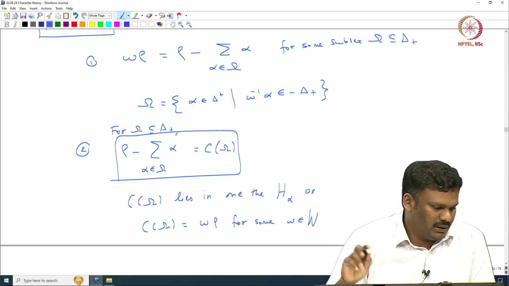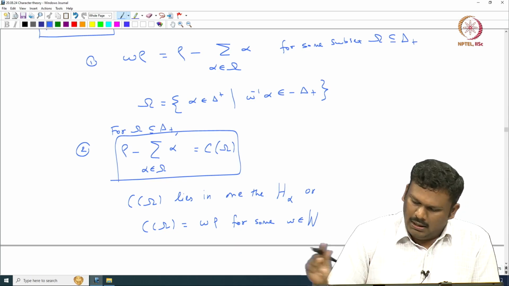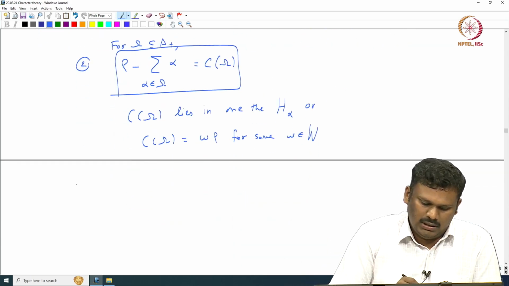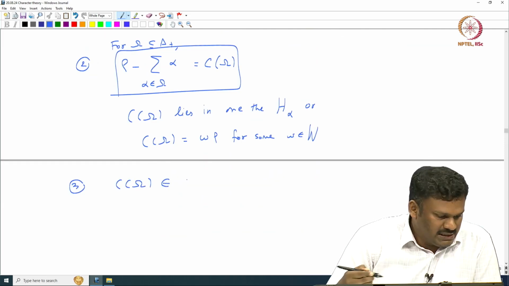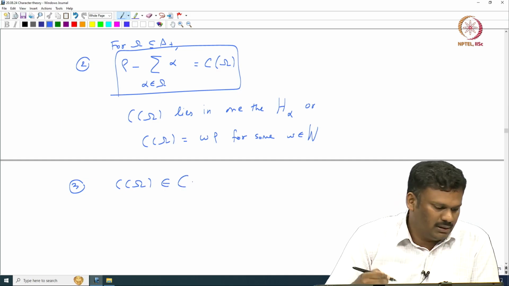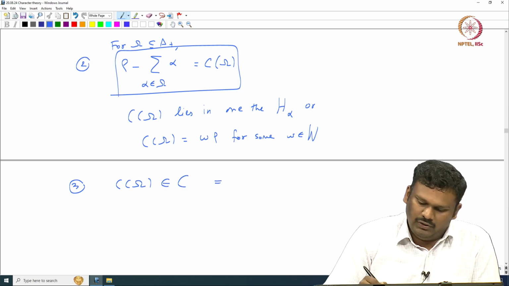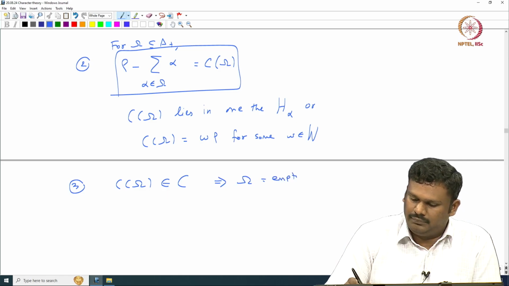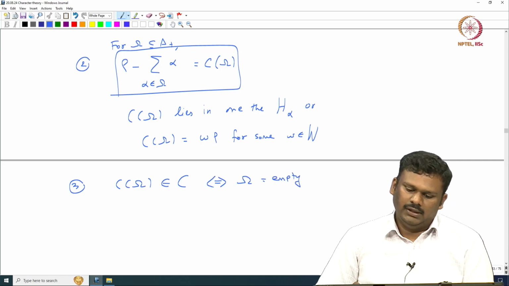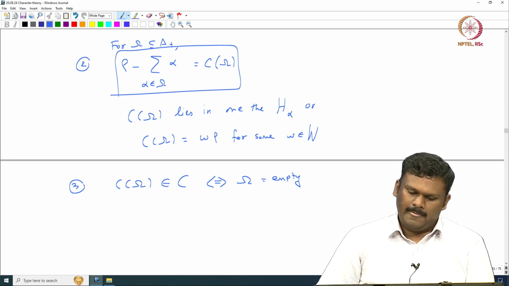This is very important. And if c omega lies inside the fundamental chamber, that will force omega to be empty, because rho always lies in the fundamental chamber.